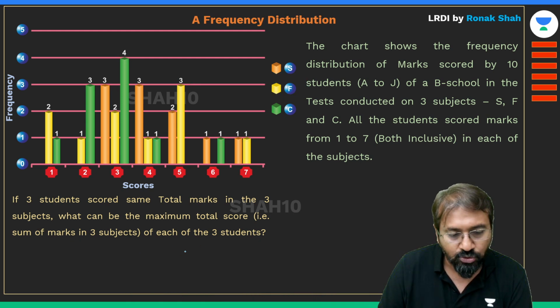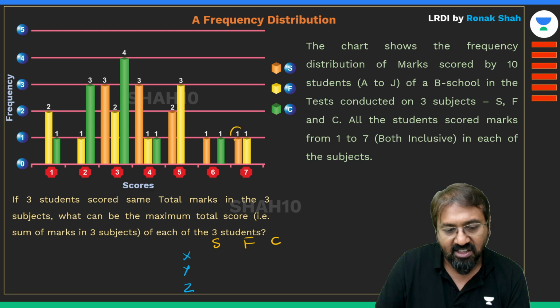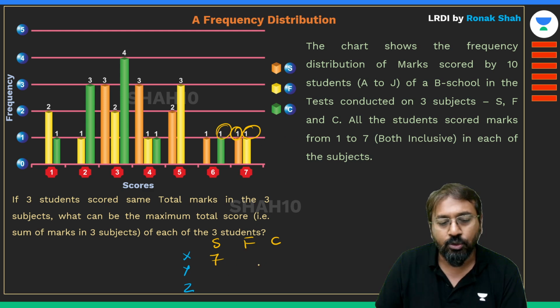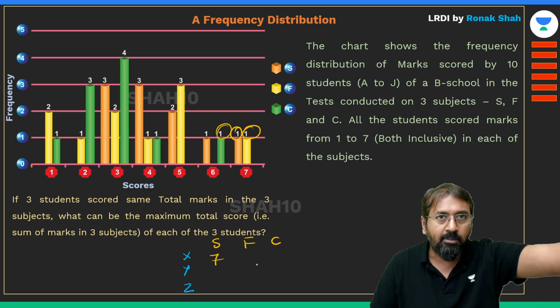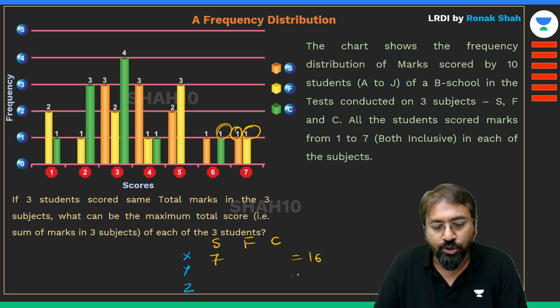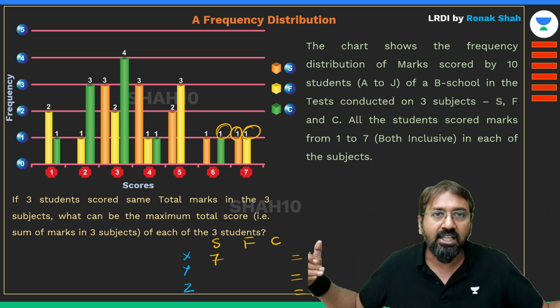So let me write down the students as X, Y and Z, and the subjects as S, F and C. Now say student X got 7 marks in subject S. Then I'll not assign all the highest values to student X itself, otherwise his score will become 20. We don't want a particular student to have 20. We want each student to have 16.